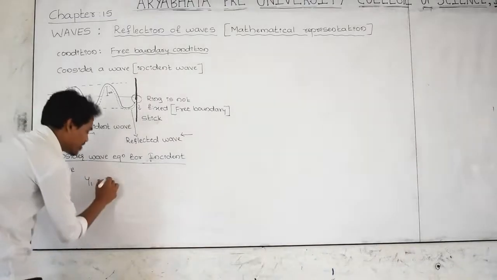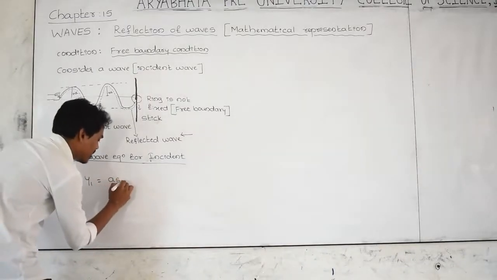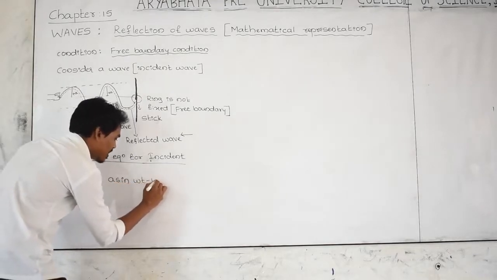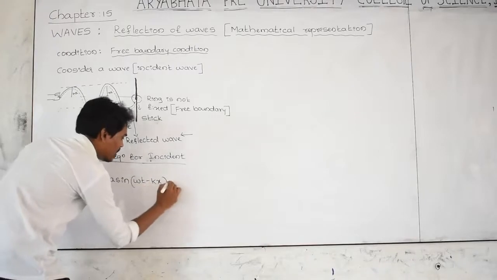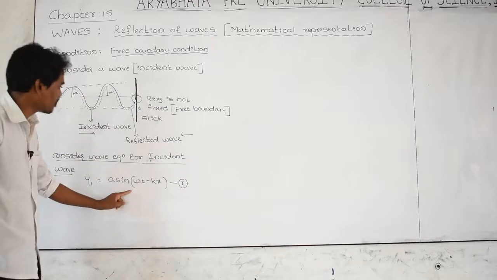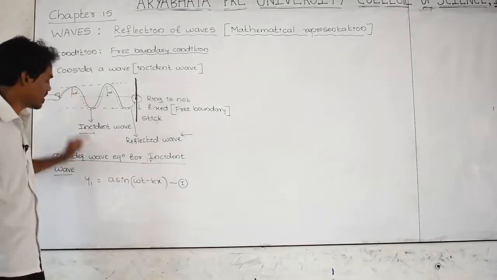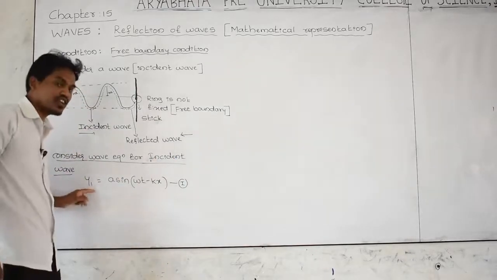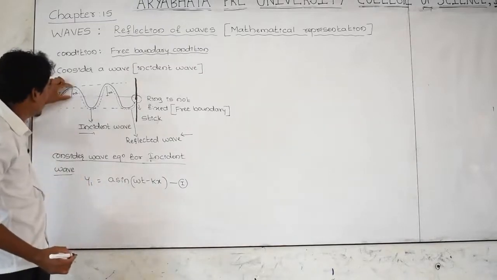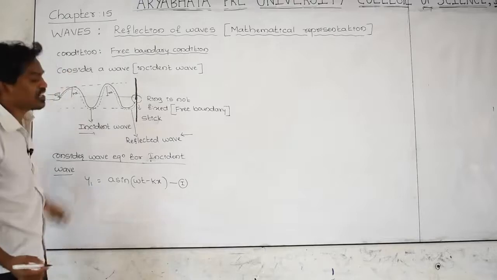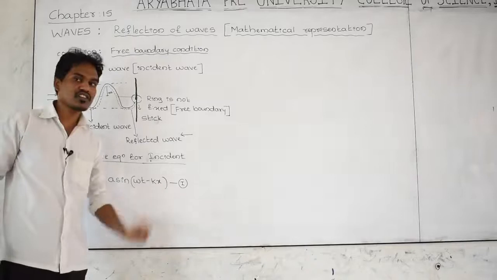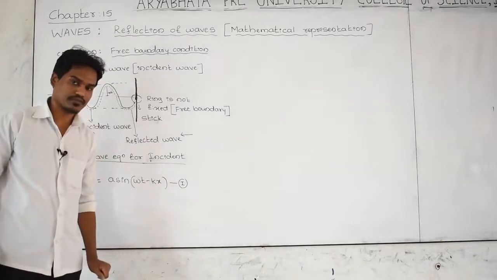For the y1 wave equation I am considering y1 equals a sine of omega t minus kx. Let us consider it as equation number 1. This is the wave equation for the first wave, or the incident wave. By using this equation, we can find the displacement. Y1 is the displacement produced by the incident wave from the mean point.